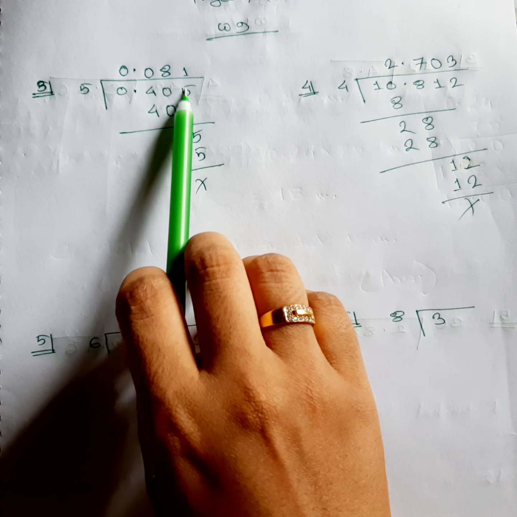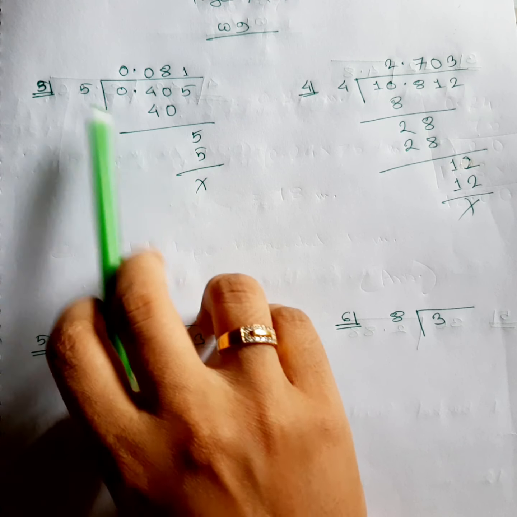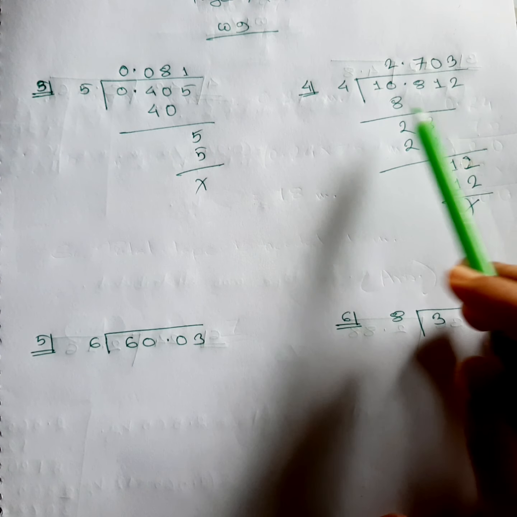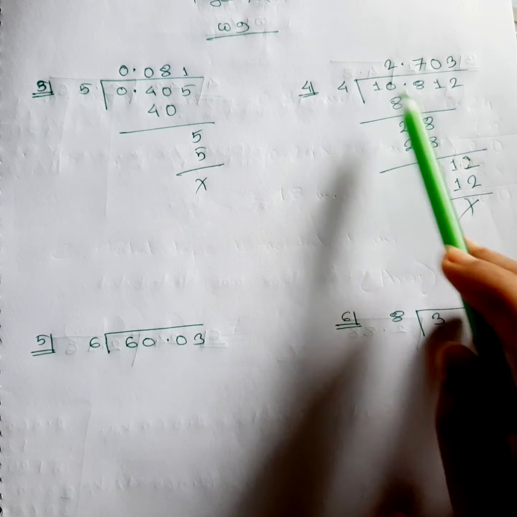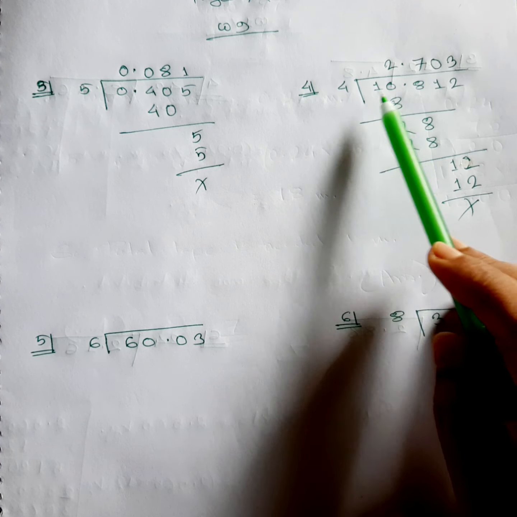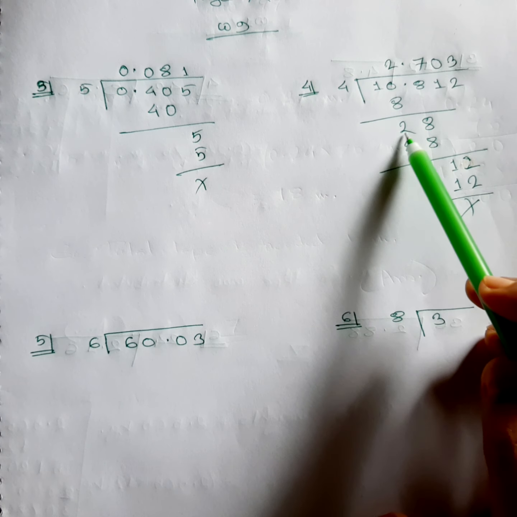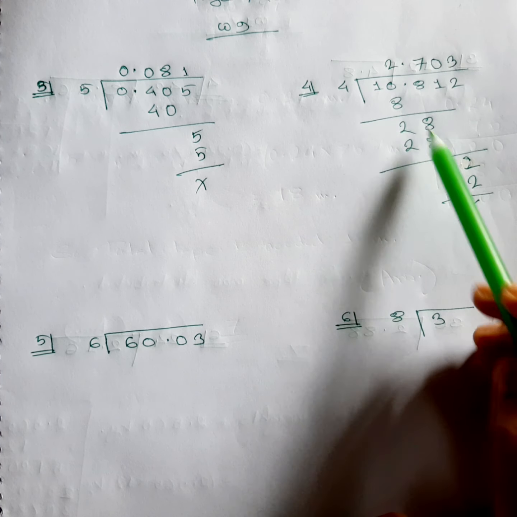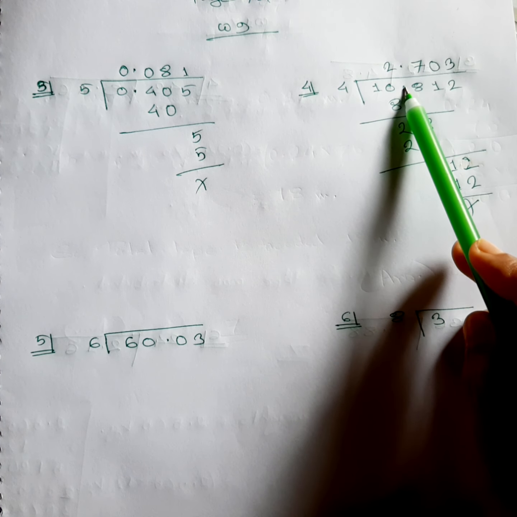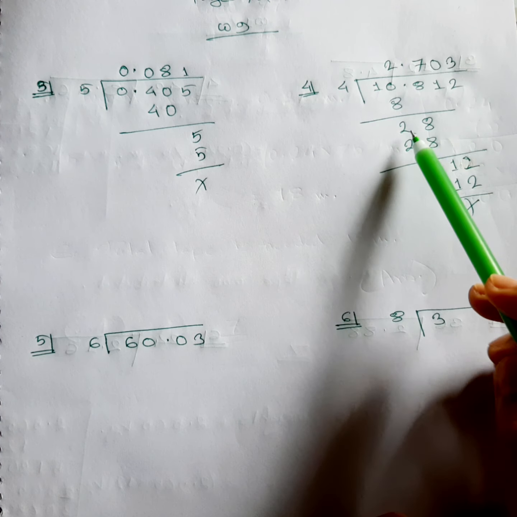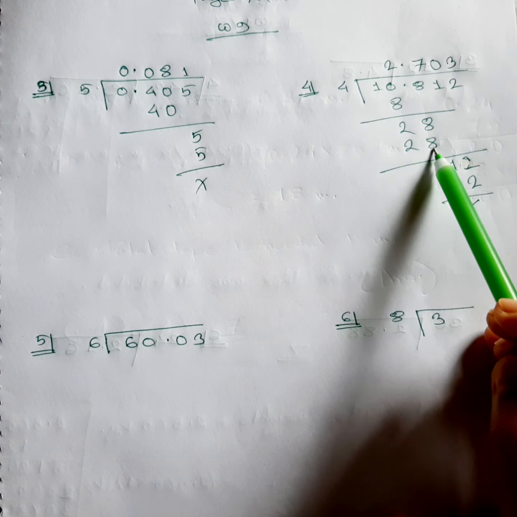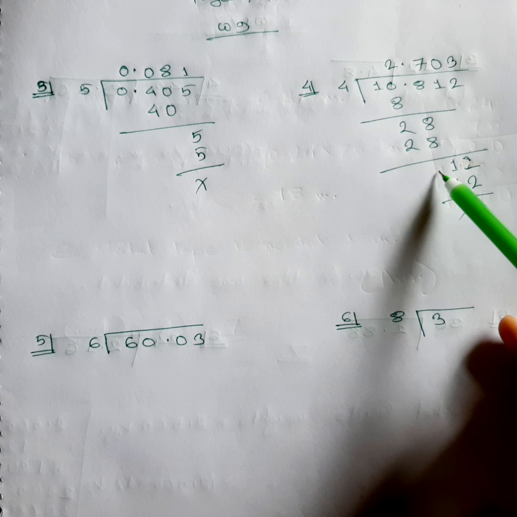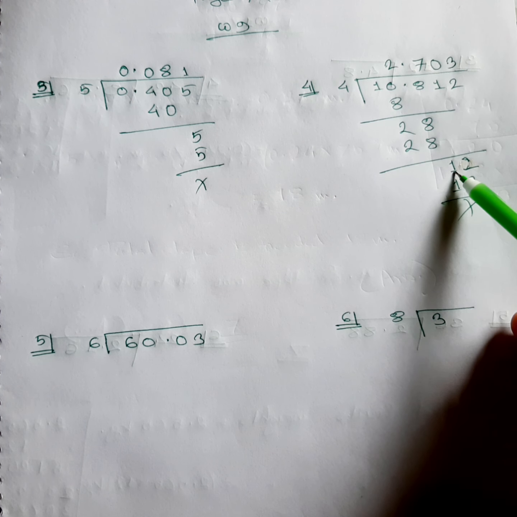After subtracting, this 5 will come down, and you can see 5 ones are 5. It's a simple method, simple math, that's it. In 10, 4 goes 2 times, so 4 2s are 8, and subtraction is 2, and you can see we are crossing and taking another 8 down, so we need to replace that decimal and take it to the top. After the 28, 7 4s are 28, then this one will come down, as we don't have anything to write down over here, and 1 cannot be divided by 4.